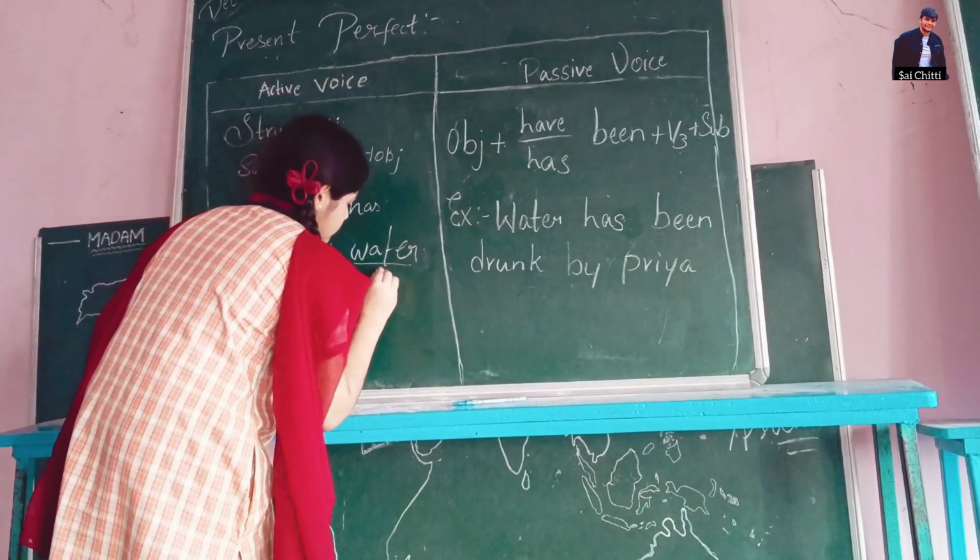Subject is Priya. Good afternoon to everyone. I am Pooja from class 10th. Today I am going to explain voice on simple future. Structure for simple future is subject plus will by shall V1 plus object. I am writing an example for simple future.